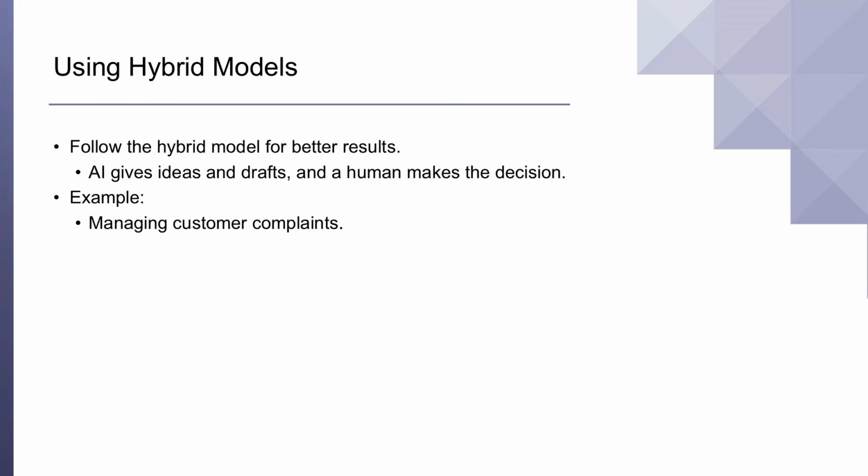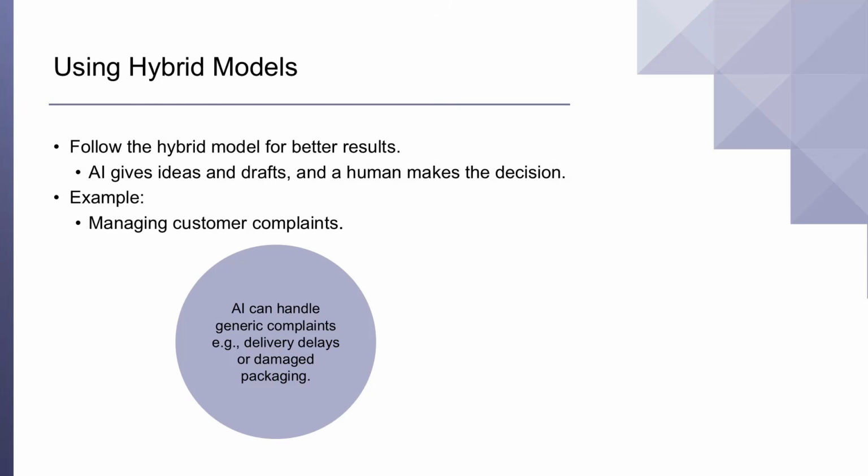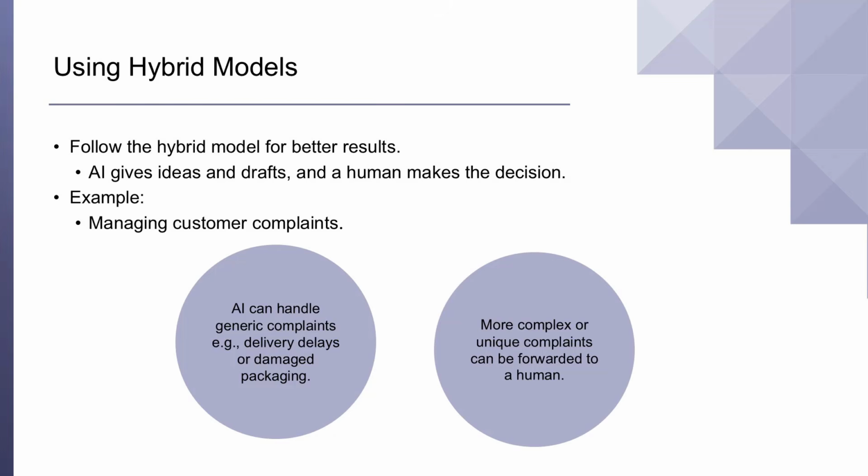For instance, a customer complaint agent can leverage a hybrid approach to great effect. The AI can handle generic complaints, such as those related to delivery delays or damaged packaging. More complex or unique complaints, however, can be forwarded to a human for drafting a suitable response.